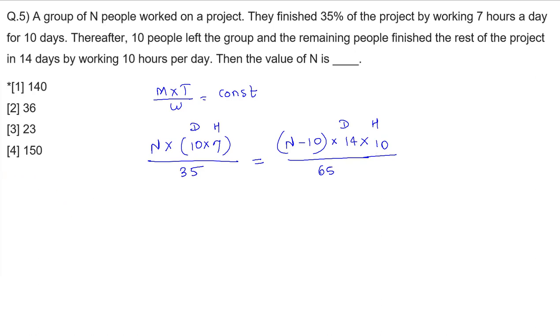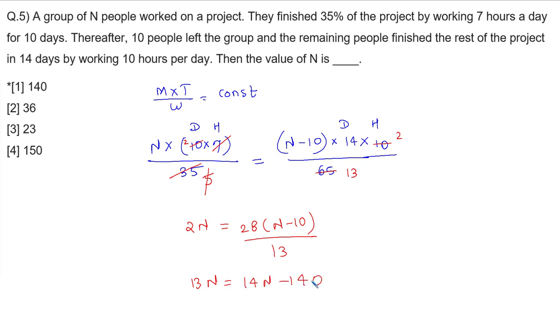So over here, this is 7 5s up, then 5 2s up. So this is 2 times n is equal to, this is 5 2s are 5 13s are, that is 28 into n minus 10 divided by 13. So this is 13n is equal to 14n minus 140. So the value of n is equal to 140.